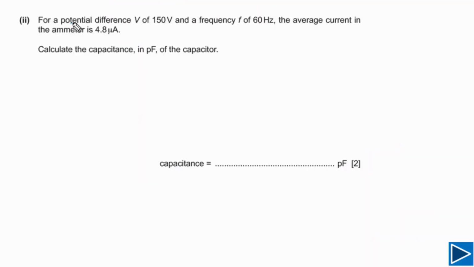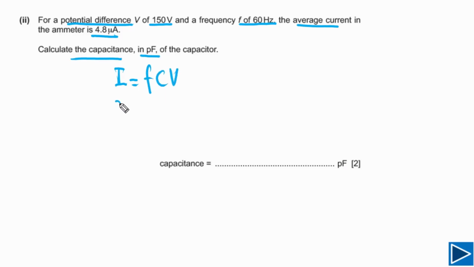For part B2, it is given to us the potential difference is equal to 150 volts and frequency is equal to 60 hertz. Average current in the ammeter is given, that is equal to 4.8 microamps. We need to calculate the capacitance in picofarad. This question is pretty straightforward because it is simply based on part B1. In part B1, we have derived this expression I is equal to FCV.